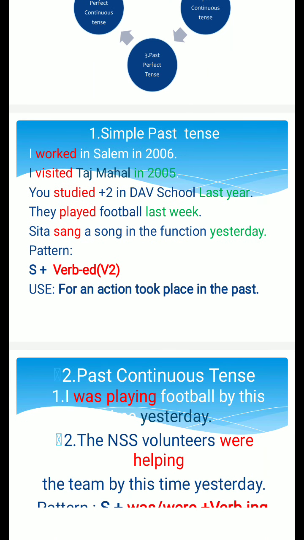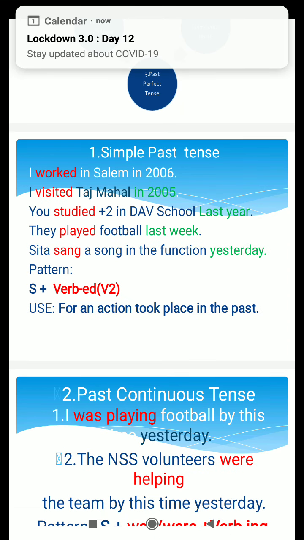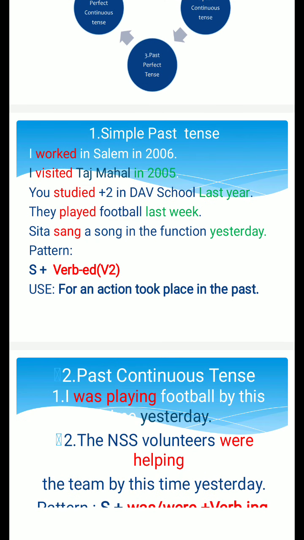When we talk about past tense, we must add the past time tag. For example, I worked in Salem in 2006. Here, the year 2006 is the past tag. Again, look at the second sentence.